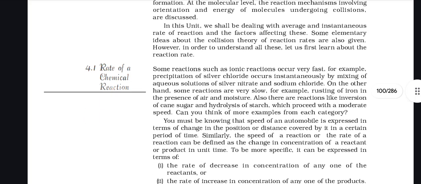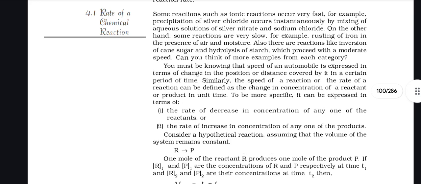Rate of a reaction is our first topic. Some reactions, such as ionic reactions, occur very fast. For example, precipitation of silver chloride occurs instantaneously on mixing aqueous solutions of silver nitrate and sodium chloride. On the other hand, some reactions are very slow, for example, rusting of iron in the presence of air and moisture. There are also reactions like inversion of cane sugar and hydrolysis of starch, which proceed with a moderate speed. Can you think of more examples for each category?